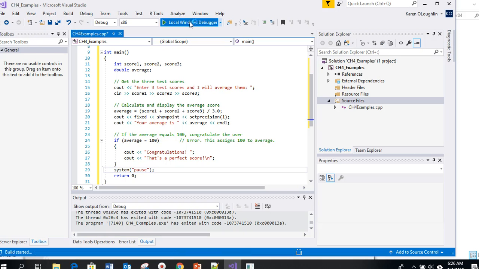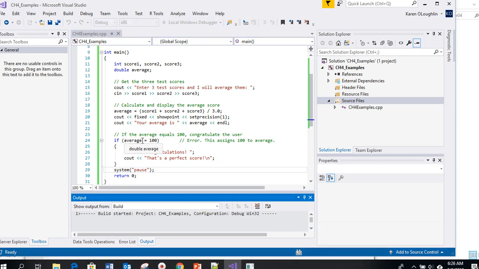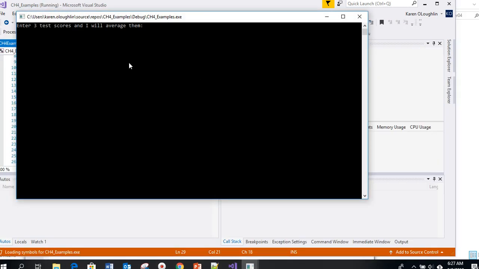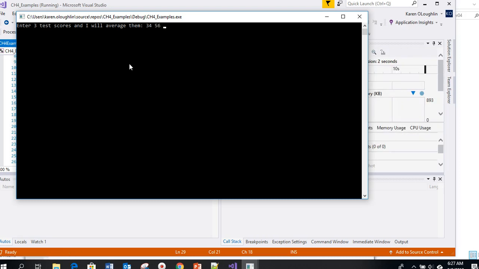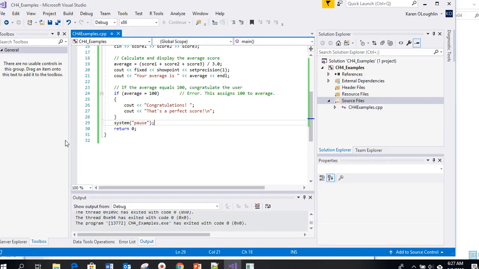So no matter what scores I enter, it's going to say this is true, and then it's going to execute the congratulations, a perfect score, no matter what scores I enter. My average is 56, and it tells me that that's a perfect score, and that will happen every single time, because this average assigned 100 will evaluate to true.